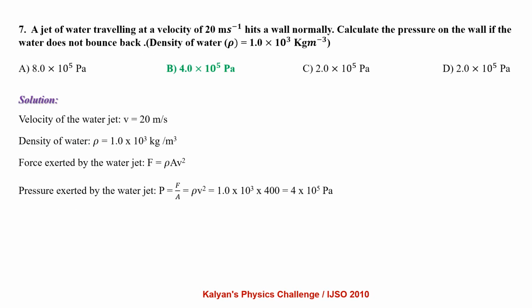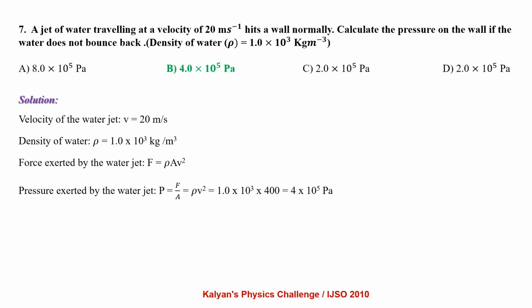A jet of water traveling at a velocity of 20 meters per second hits a wall normally. Calculate the pressure on the wall if the water does not bounce back. Density of water is 1.0 × 10^3 kg per meter cube. Velocity of the water jet V equals 20 meters per second.